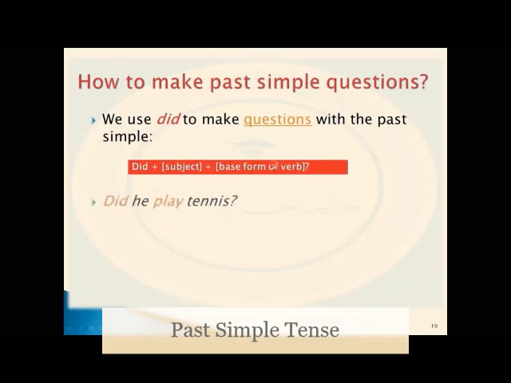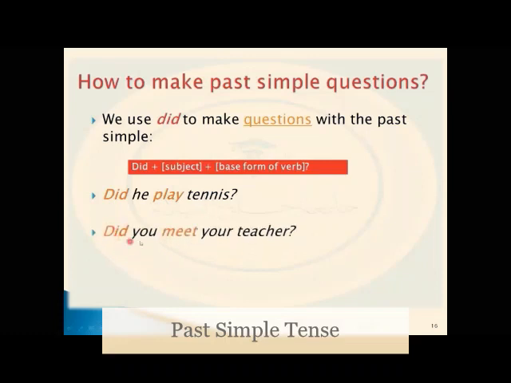So let's think of some examples. Did he play tennis? We use did, then the subject he, then play without adding anything. Did you meet your teacher? Did, in the form of the question, plus the subject, and then meet is the main verb, the base form of the verb. Did you meet your teacher?